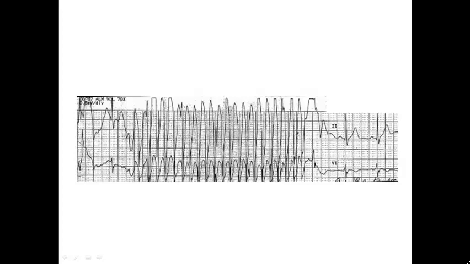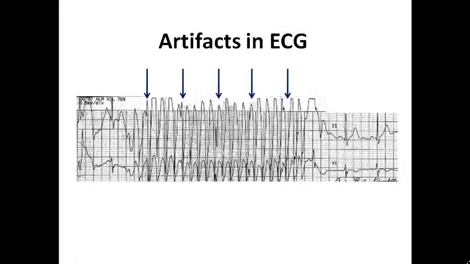For example, here, when we see this ECG, I would assume that this patient has non-sustained ventricular tachycardia, but actually this is not ventricular tachycardia. We can see well-defined complexes in between these wide waves, so these are QRS complexes and these wide waves are just artifacts in the ECG. So just try to concentrate on whether the wide complex tachycardia is actually a tachyarrhythmia, or these are just